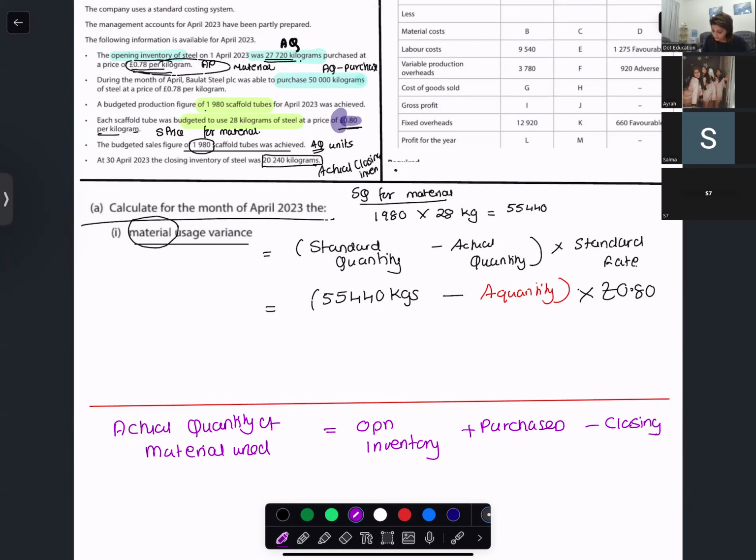Opening inventory is 27,720, purchases are 50,000, and closing inventory is 20,240.